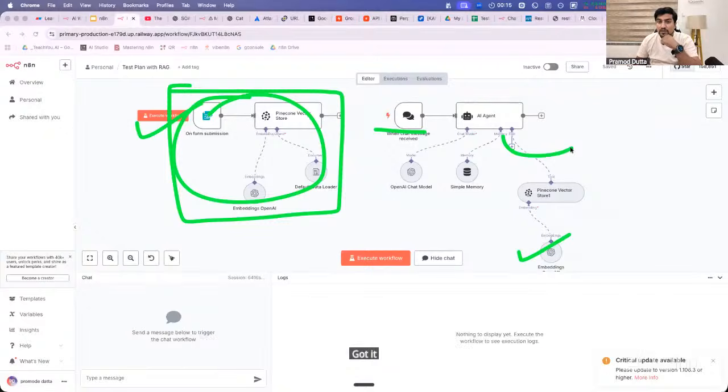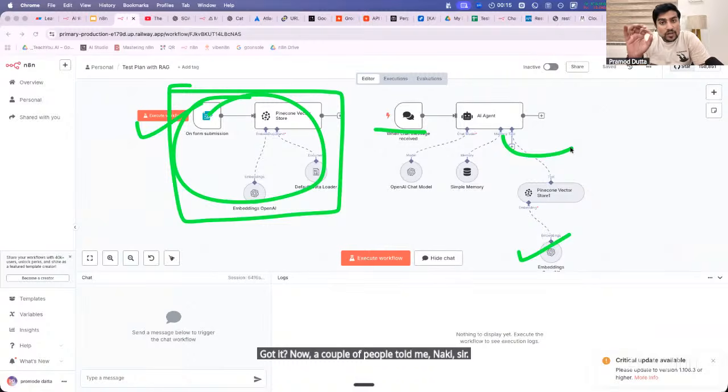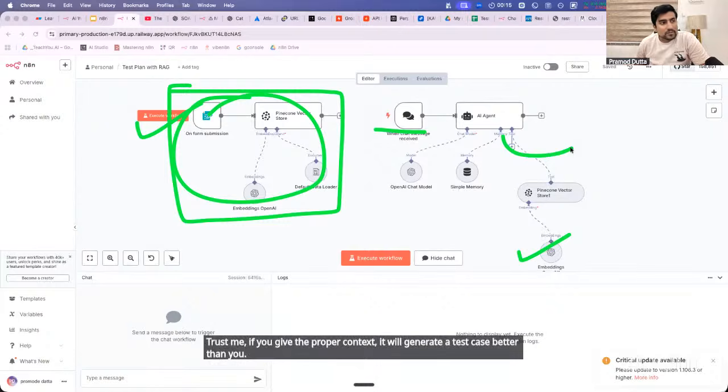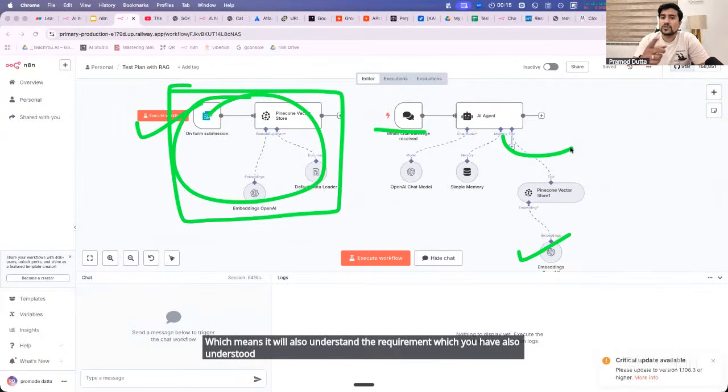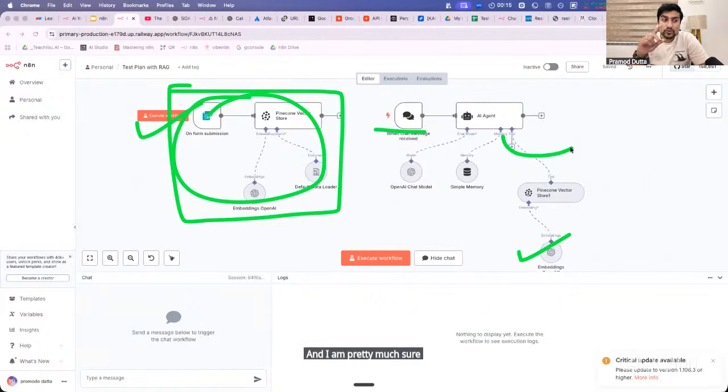Got it? Now, couple of people told me, ki, sir, LLM only generates basic test cases. How many of you have this question? Now this agent will generate a test case better than you. Trust me. If you give the proper context, it will generate a test case better than you, because it will have all the context that you have, which means it will also understand the requirement which you have also understood. It will also have access to that requirement. And I am pretty much sure it will behave better if you give more and more context.